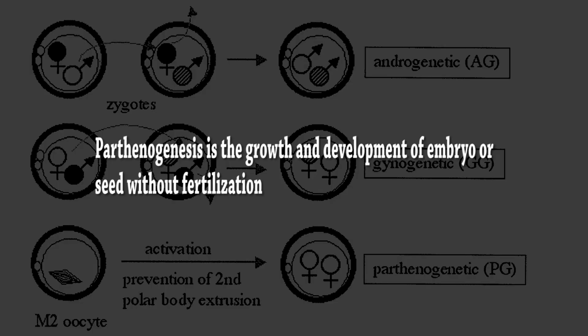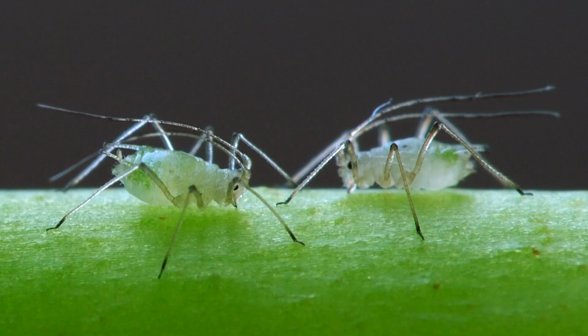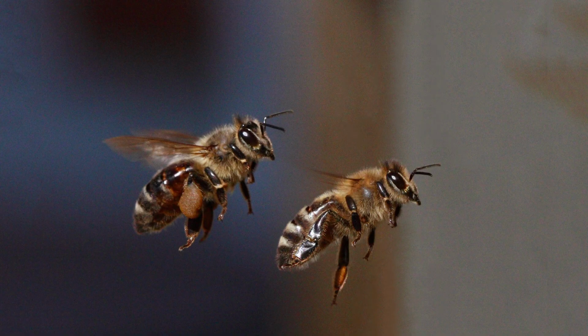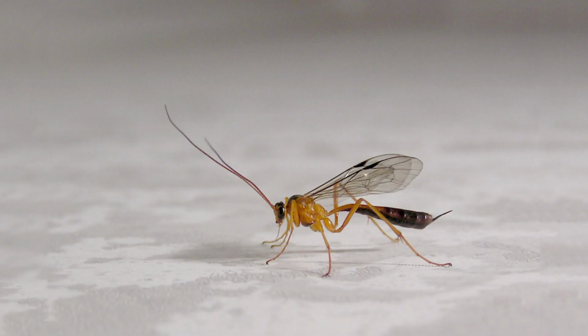Parthenogenesis is the growth and development of an embryo or a seed without fertilization of the egg by the sperm. Parthenogenesis occurs naturally in some species of vertebrates, for example, water fleas, aphids, honeybees, and parasitic wasps.